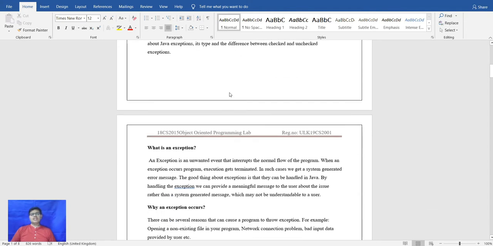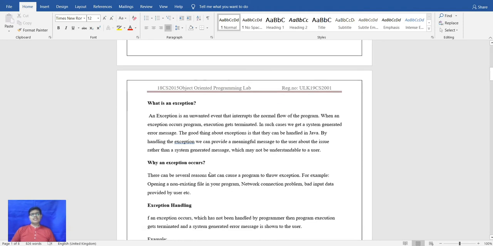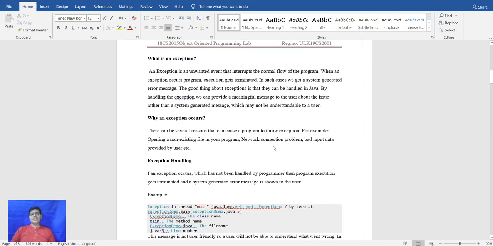When an exception occurs while running the program, it throws exceptions such as array out of bound exception, null pointer exception, input output exception, etc. These come up while running the program, several times, and you don't know how it happens, so that is known as an exception.